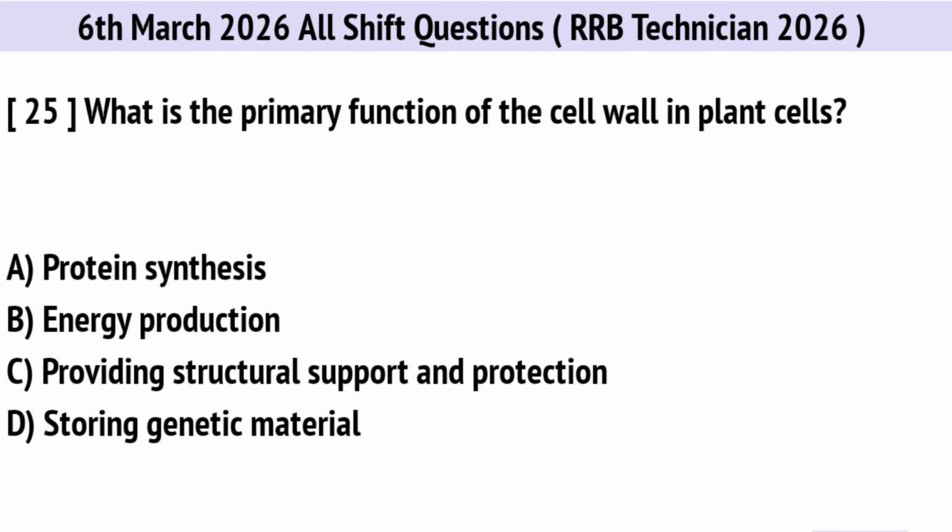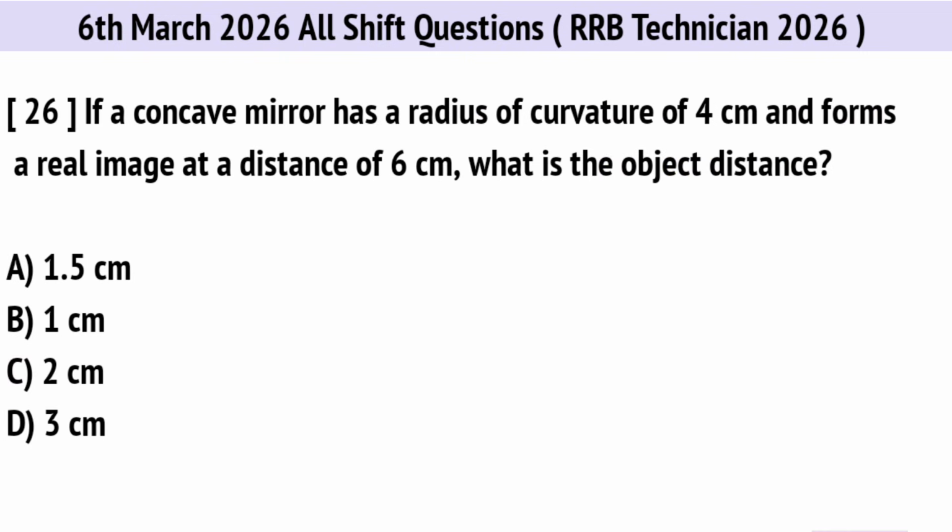What is the primary function of the cell wall in plant cells? Correct option is C. Providing structural support and protection. If a concave mirror has a radius of curvature of 4 cm and forms a real image at a distance of 6 cm, what is the object distance? Right option is D. 3 cm.